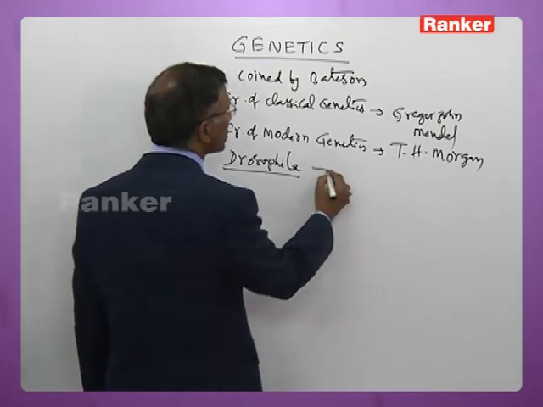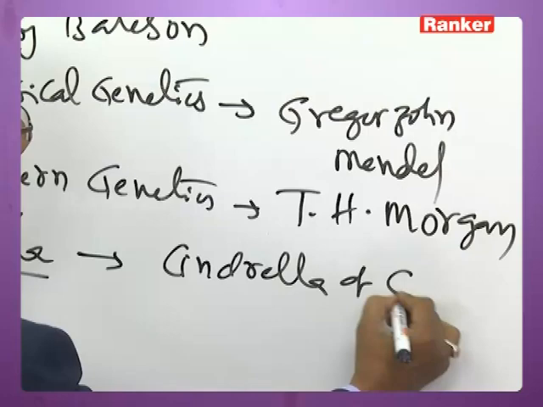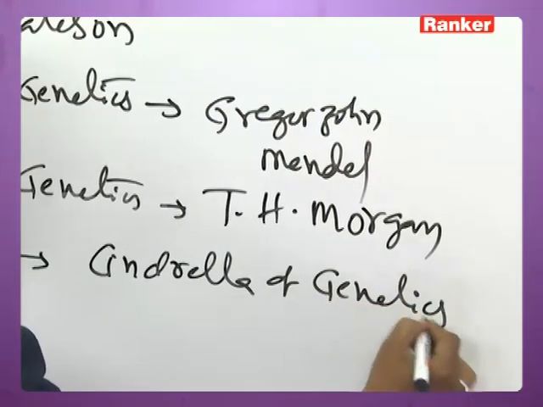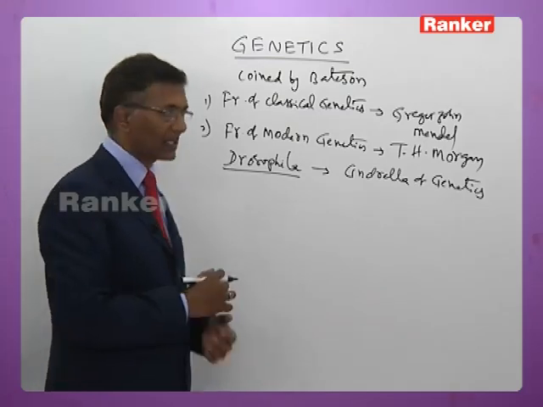So Drosophila is also called the Cinderella of genetics.